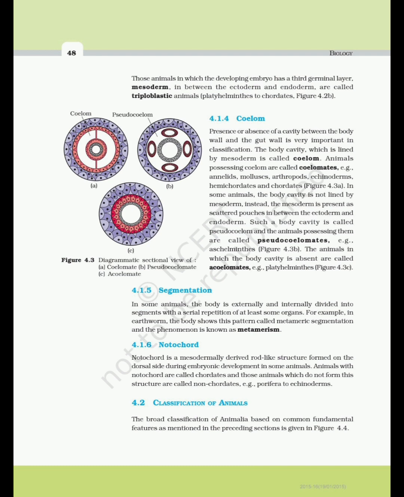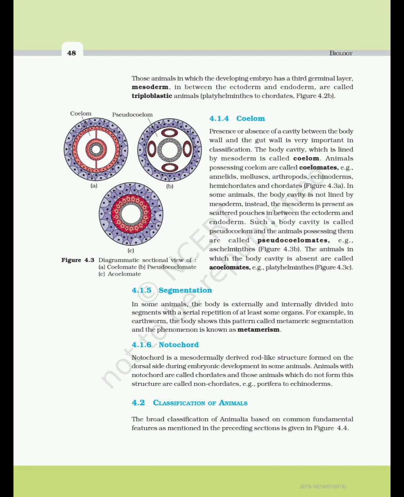4.1.4 Coelom. Presence or absence of a cavity between the body wall and the gut wall is very important in classification. The body cavity, which is lined by mesoderm, is called coelom. Animals possessing coelom are called coelomates, e.g., annelids, mollusks, arthropods, echinoderms, hemichordates and chordates. Figure 4.3a.